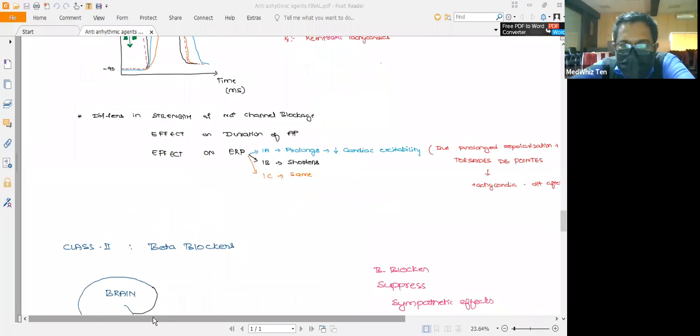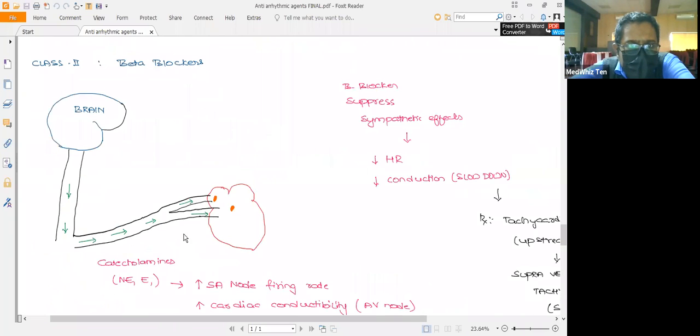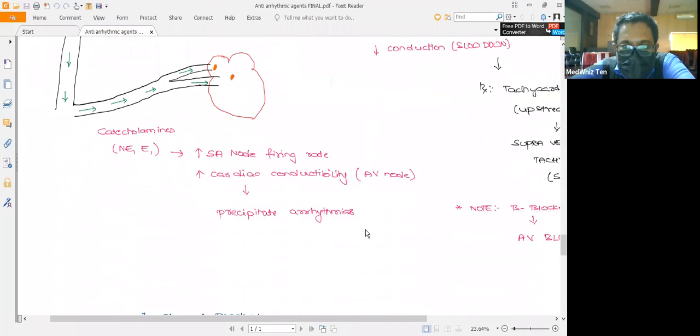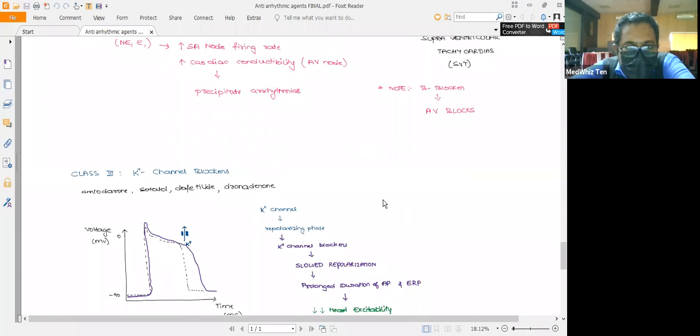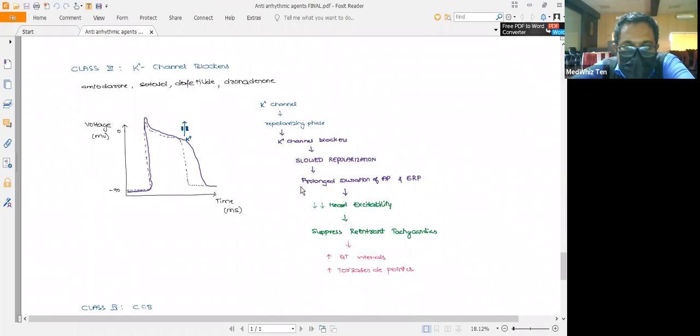The only thing you should be careful about is that, since it prolongs the QT interval, there is an increased risk of torsades de pointes tachycardia. Class 2 are the beta blockers. Mainly they reduce the heart rate and the conduction. And class 3 are the potassium channel blockers. An example is amiodarone.